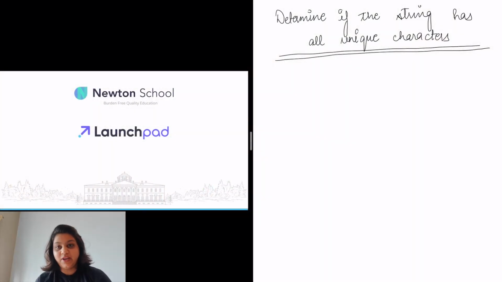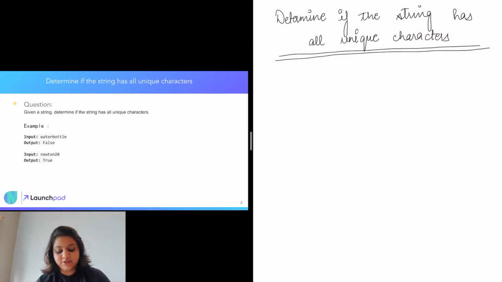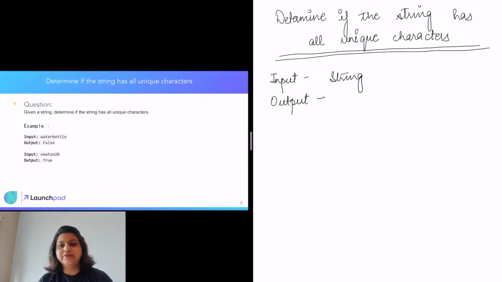In today's video, we are going to discuss the problem, determine if the string has all unique characters. So the question goes like this: given a string, determine if the string has all unique characters. As we know, the input is going to be a string and our output is going to be a boolean, which will basically depict whether all the characters in that string are unique or not.